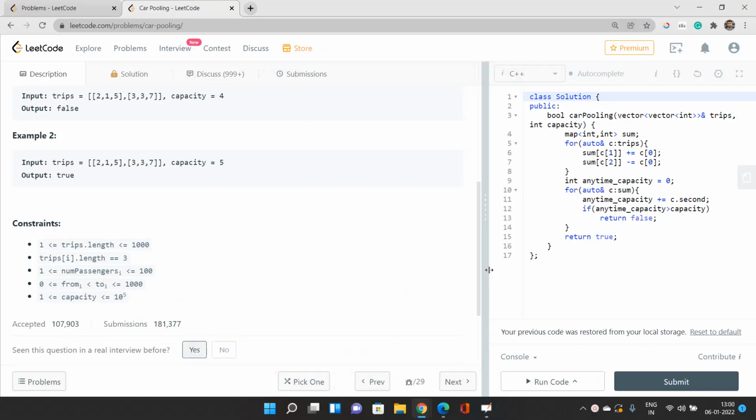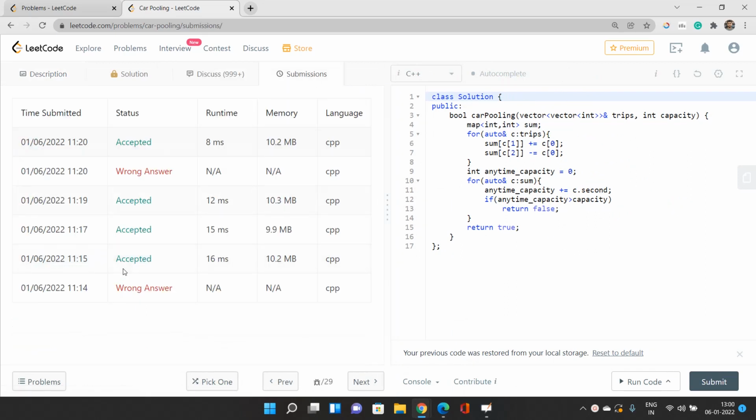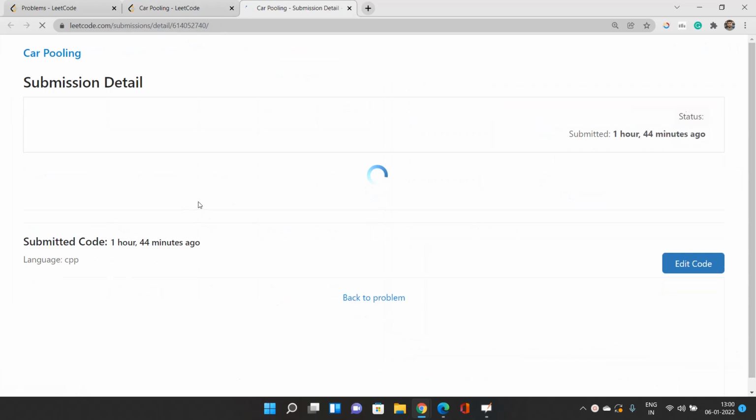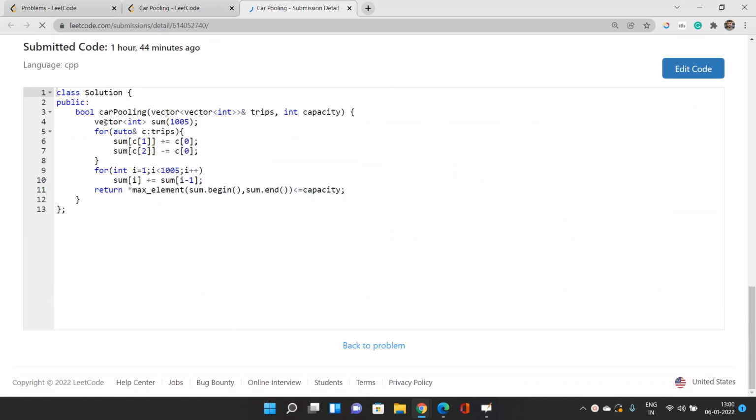Let's check it out. Okay, so what I will do is, let's say first I will move on to my first accepted solution. This will explain much better. So what I've done is, I have taken a max size vector, and for every trip some C0 amount of passengers will be entering into the car. So at coordinate C1, I will just increment by the C0 amount of passengers, and this C0 amount of passengers will be leaving the car at the coordinate C2. So I will decrement that value, and we will check that at any time, at any coordinate, if the capacity of the car exceeds the maximum capacity, then this is not possible.